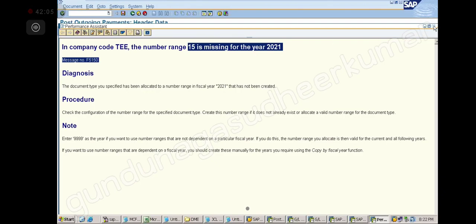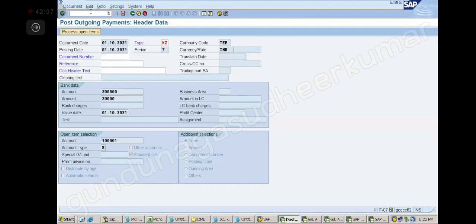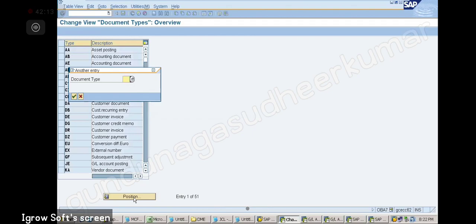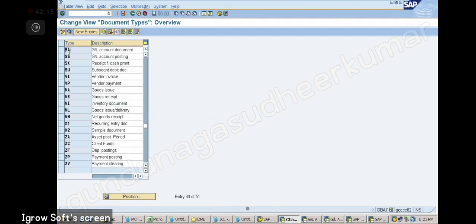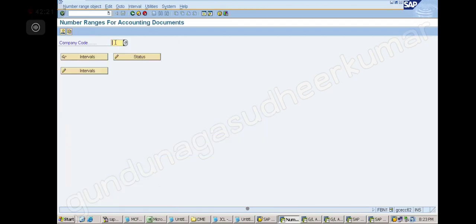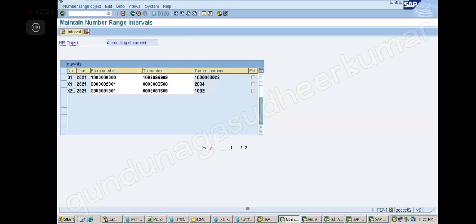OBA7. Perfect. So I go to /N OBA7. Position any document. Open the document and number range information. And here company code, change interval. Here I am going to give you the 15 series.